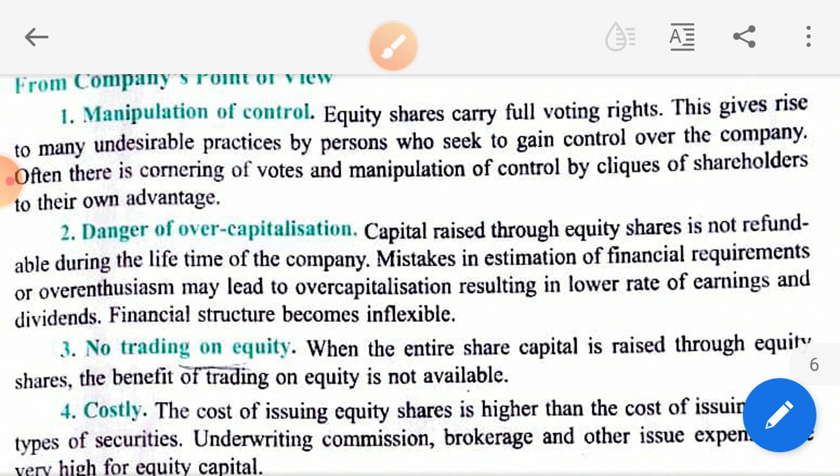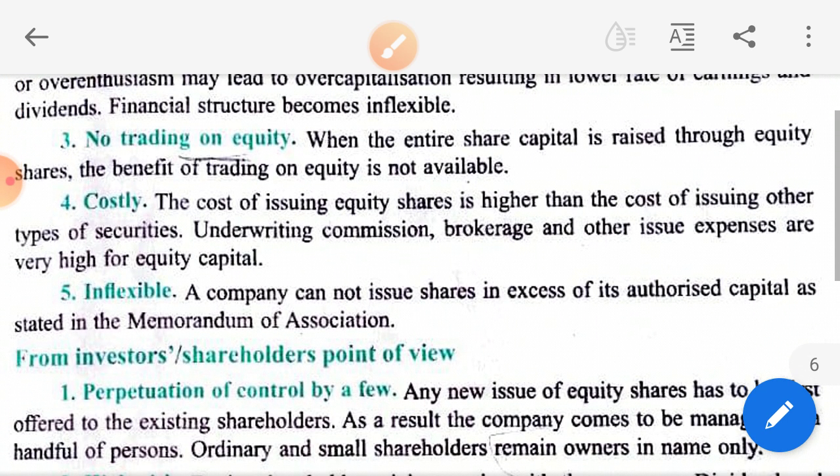shareholders or issue of debentures. Okay. Then inflexible, and as I told you, the last point of advantage was unlimited source. They said that any amount, as mentioned in the memorandum of association. Now that it will be a fixed amount. It cannot be infinite. So it is inflexible. You can only issue up to the amount of authorized capital, which is mentioned in the memorandum of association, which you have to file at the time of establishment of the